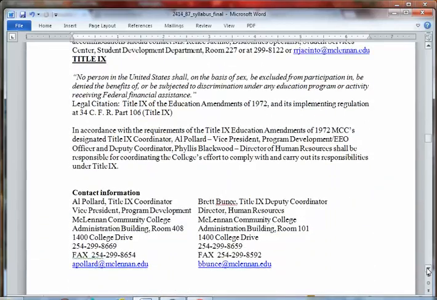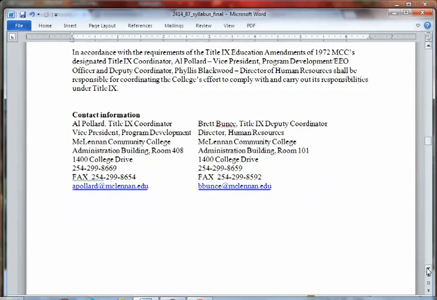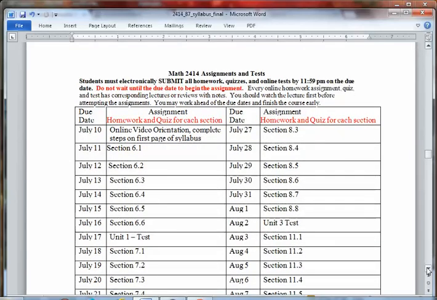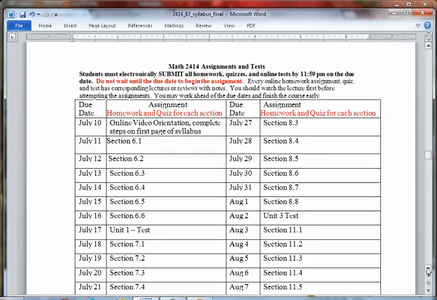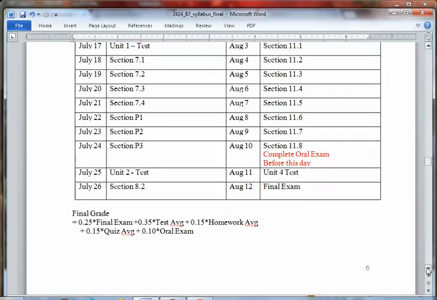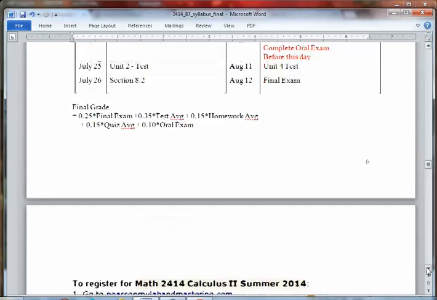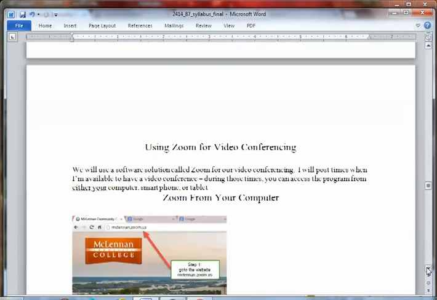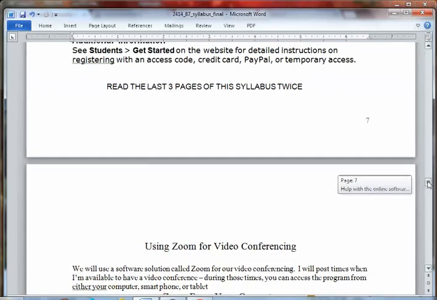Okay, some Title IX information and contact information there. And then here's your assignment page. Make sure you have this printed out and make sure you're paying attention to what's due when, because remember, not only is that your attendance, in addition it's how you're going to get credit in the course, by doing these assignments at a passing level. You've already done this because you've registered for the class. And then the last 3 pages of the syllabus are very important for you to read, because it is going to familiarize you with using the MyMathLab.